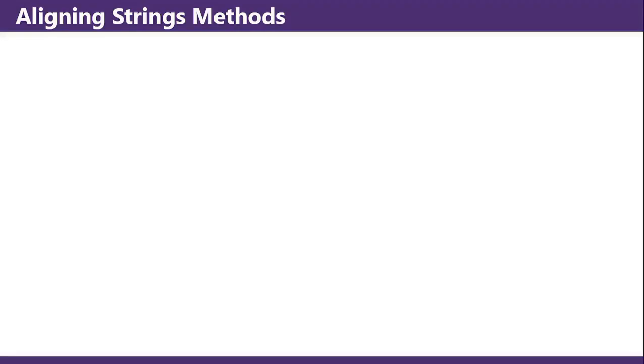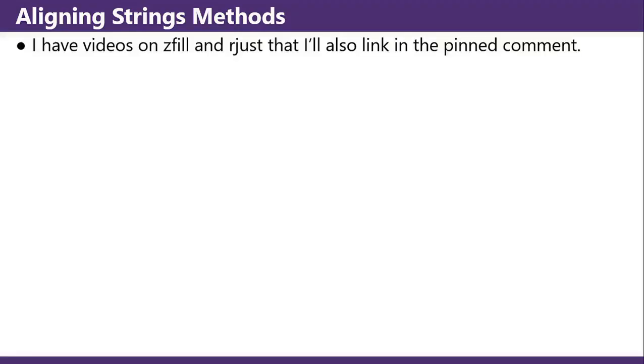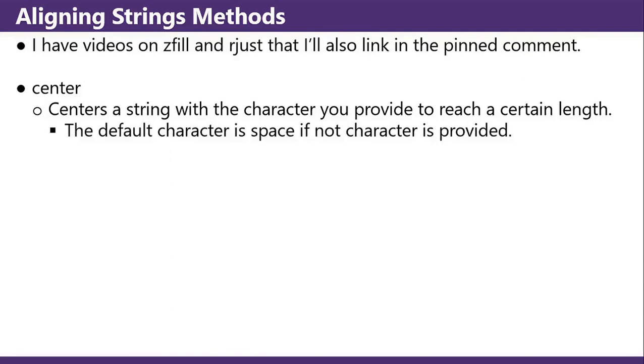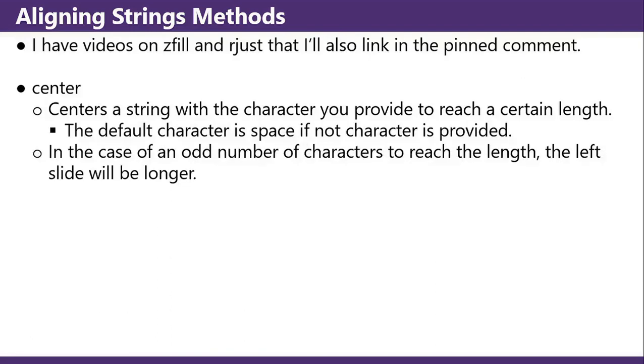Aligning strings. Aligning string methods. I have videos on zfill and rjust that I'll also link in the pinned comment. Center centers a string with the character you provide to reach a certain length. The default character is space if no character is provided. In case of an odd number of characters to reach the length, the left side will be longer.